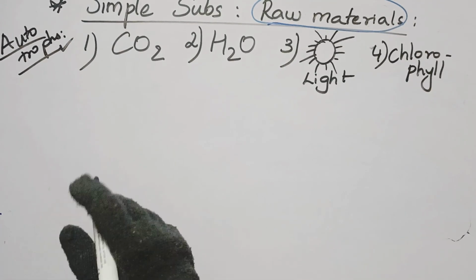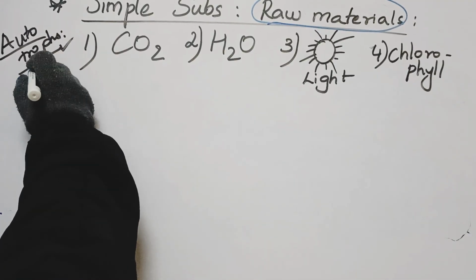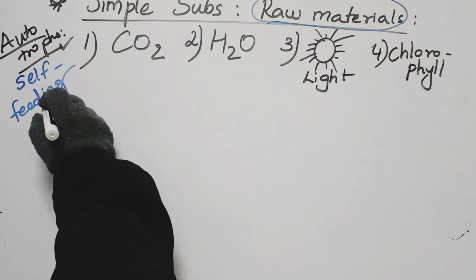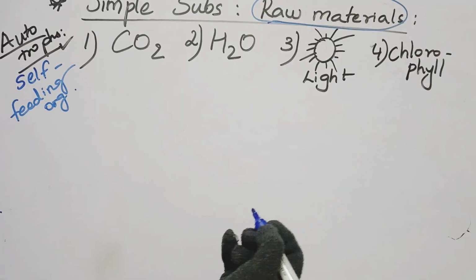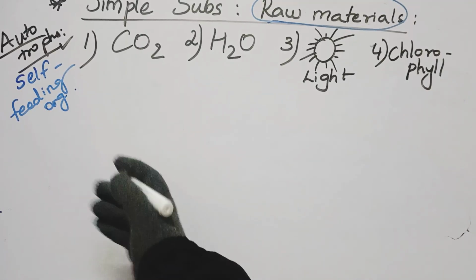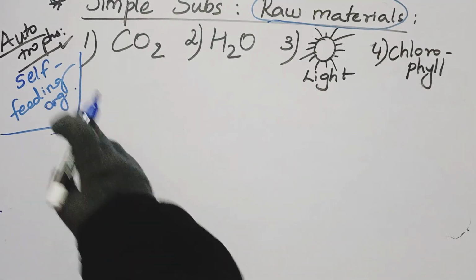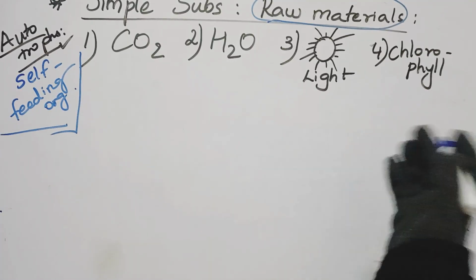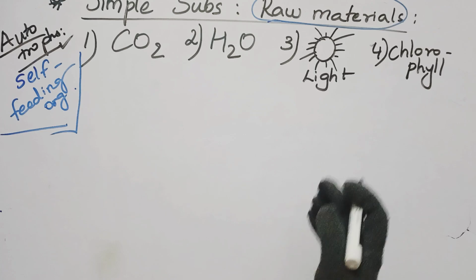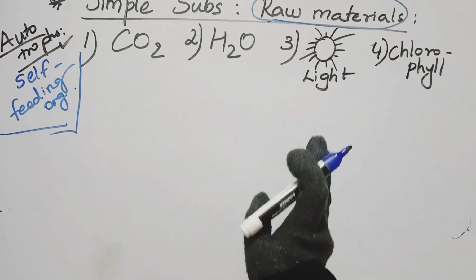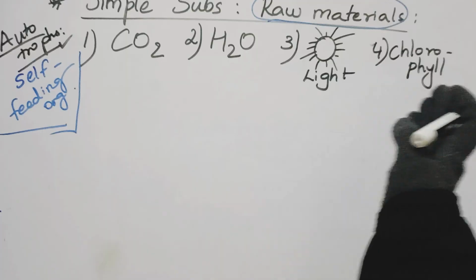In simple terms, autotrophs means self-feeding organisms, those organisms which prepare food themselves and eat food themselves. Now for such autotrophs to make food, they need certain raw materials, and these raw materials are nothing but the simple substances that we have discussed: CO2, H2O, sunlight, and chlorophyll.